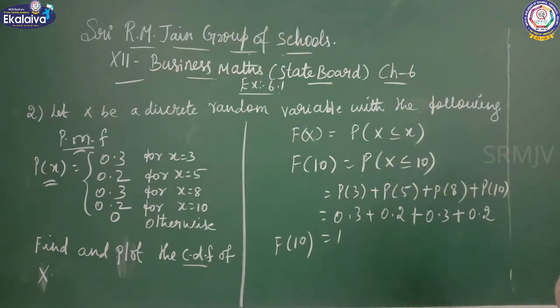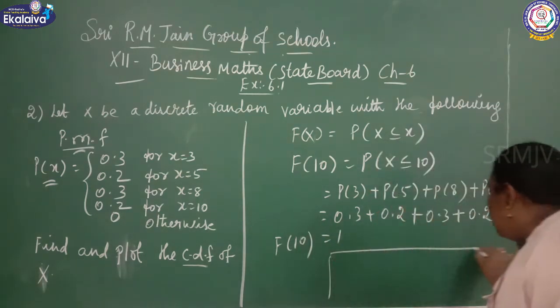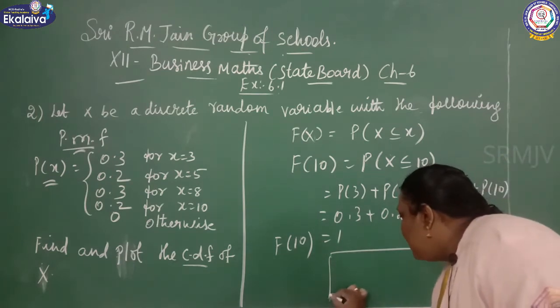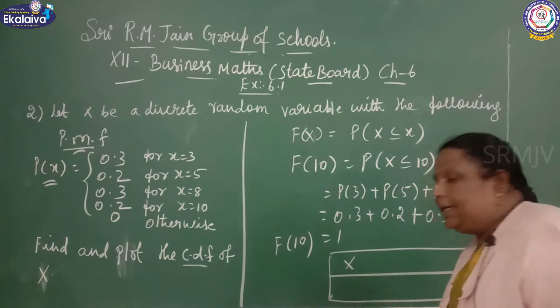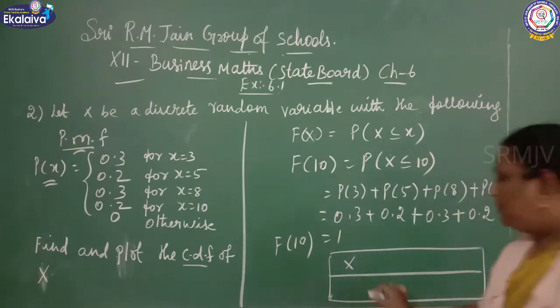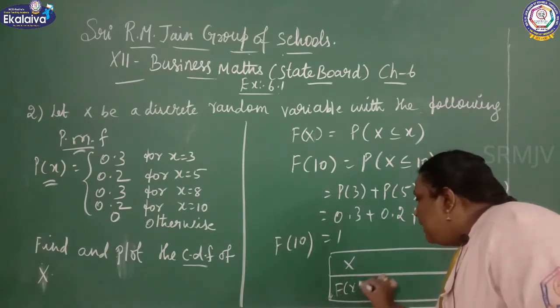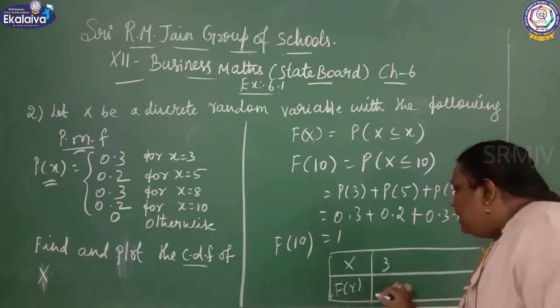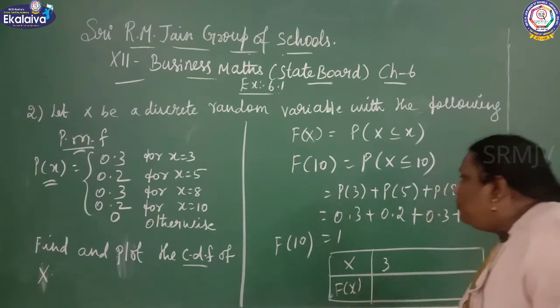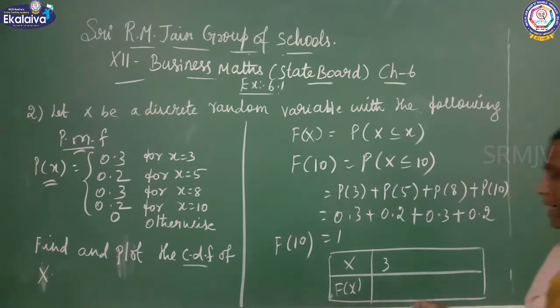You can draw it in a tabular column. See here, capital X, then f of x. So what is the value of x? 3, 5, 8 and 10.